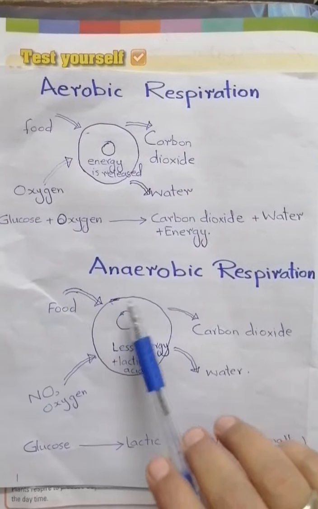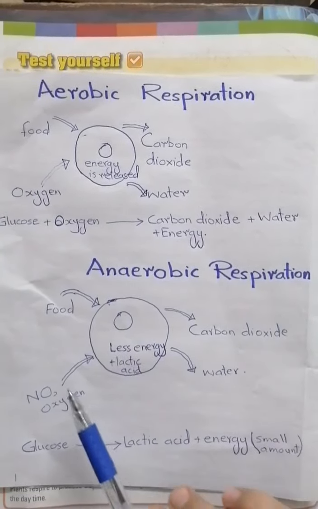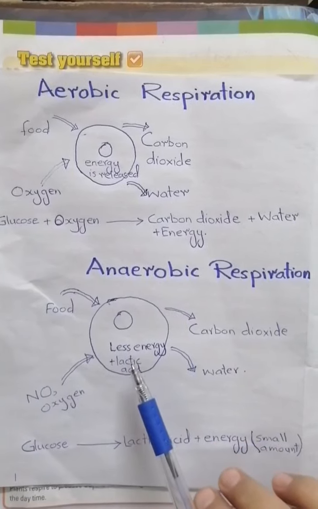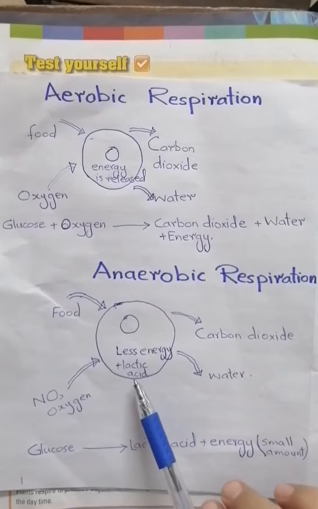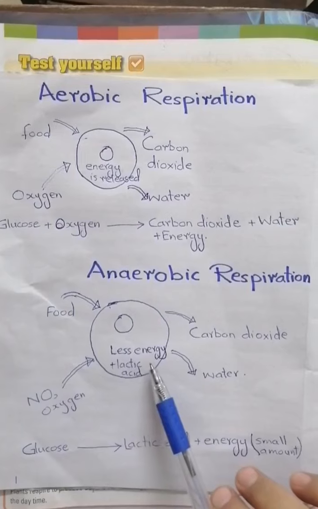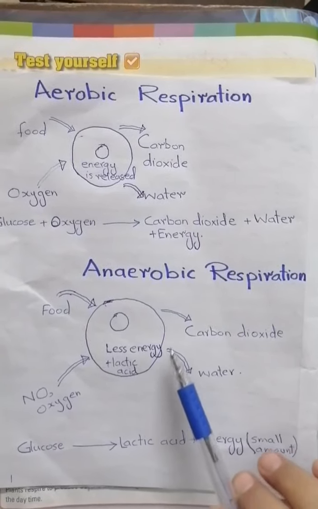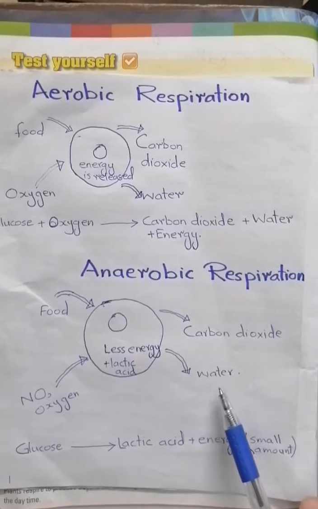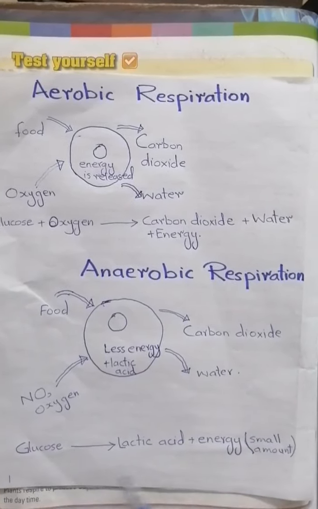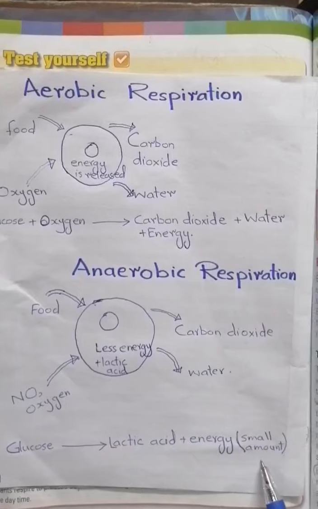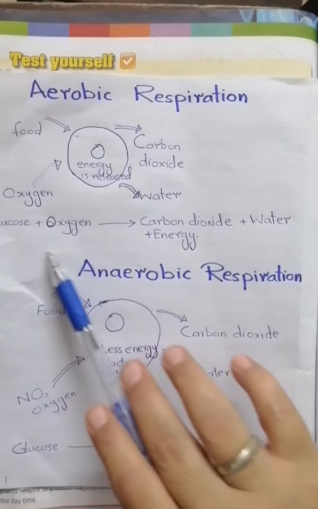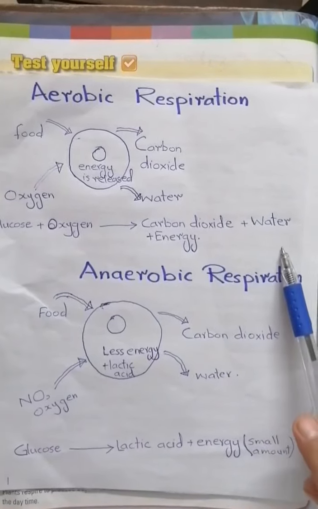This diagram indicates anaerobic respiration. Food without oxygen breaks down into lactic acid with a lesser amount of energy, and when oxygen becomes available to lactic acid, it then breaks down into carbon dioxide and water. This is the word equation for anaerobic respiration. This is the word equation for aerobic respiration.